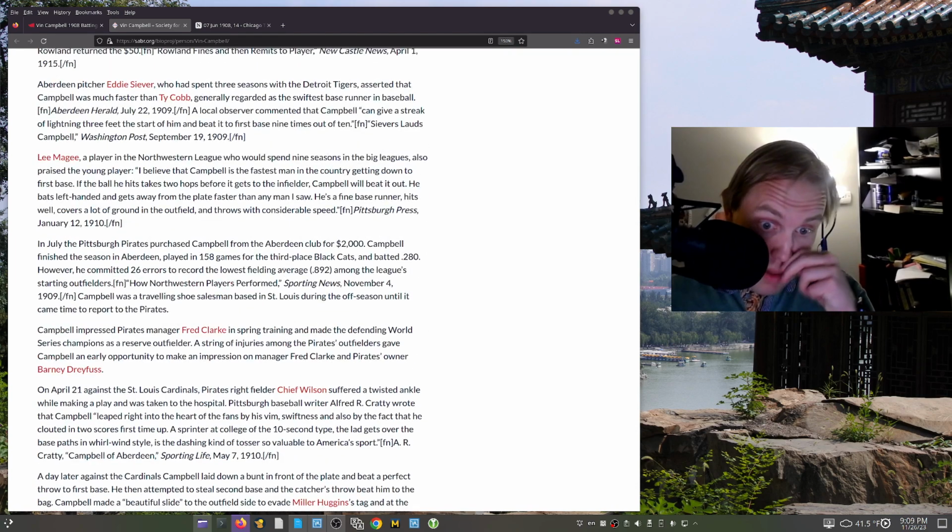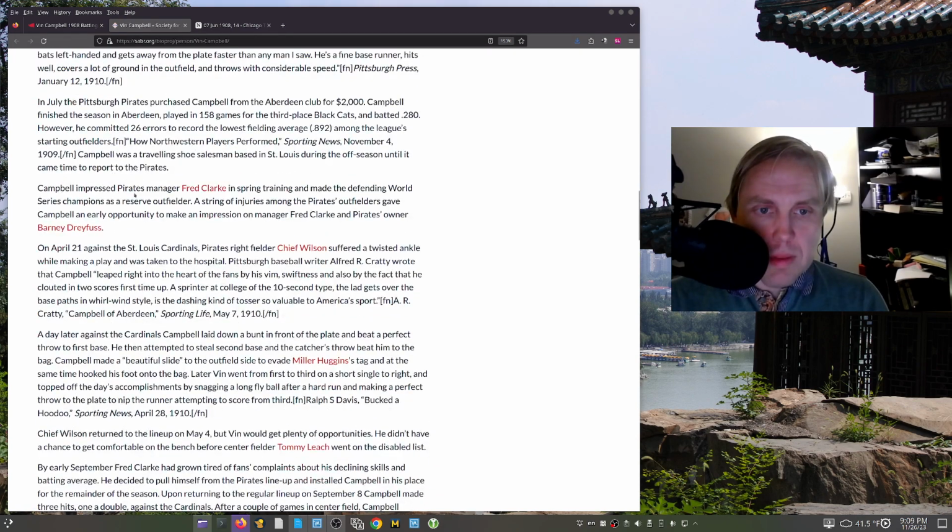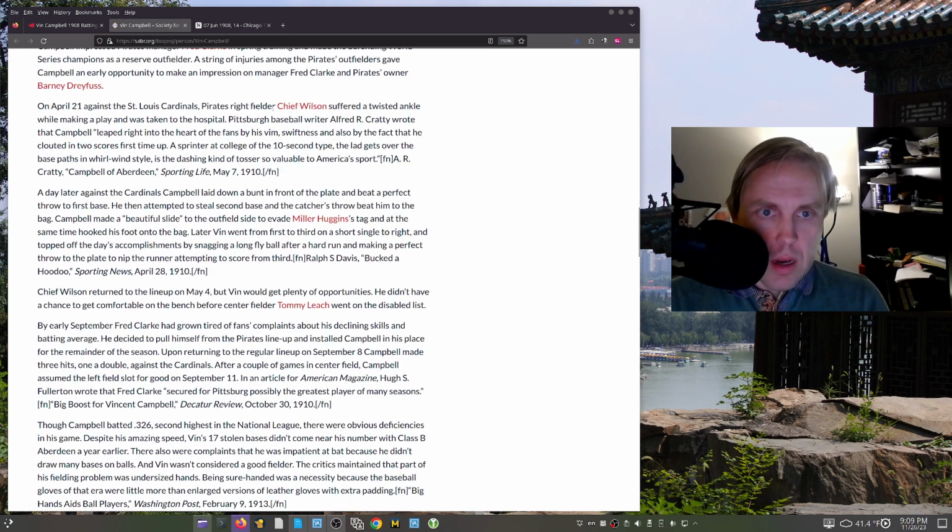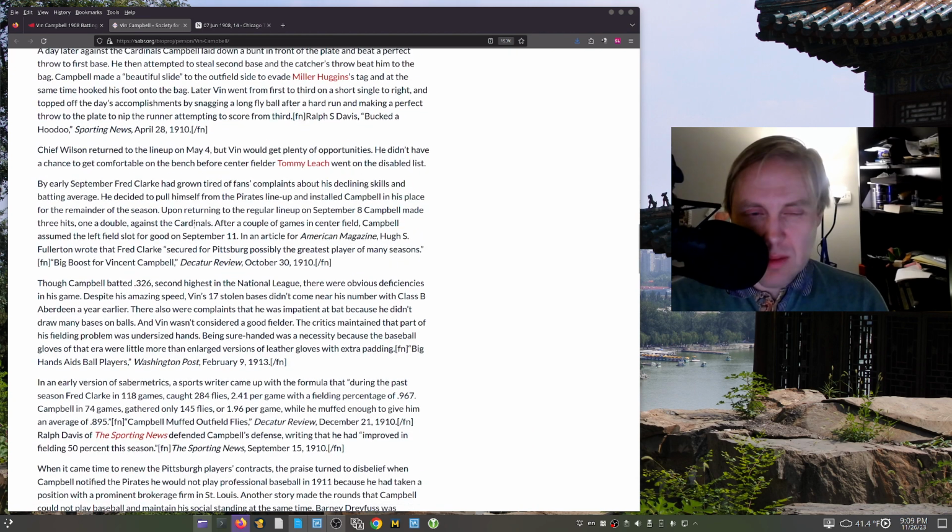The other interesting thing about him, of course, is that in 1910, when he played with the Pirates, he became a star. He was impressive in spring training. Owen Wilson twisted an ankle, and he was able to go into the game for a little while, but only played maybe a couple days. I mean, it was rough for rookies back then. But eventually, in May, June, July, and so on, he had a lot of opportunities and then became a regular starter in early September after Fred Clark was under a lot of criticism for his declining ball.